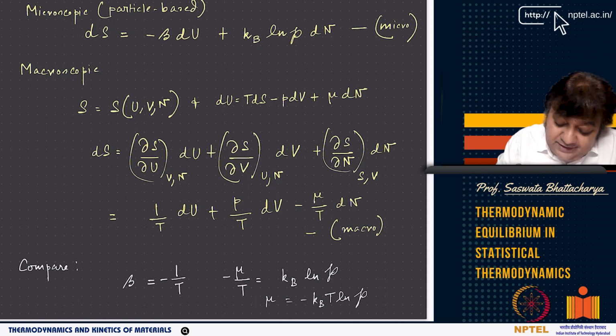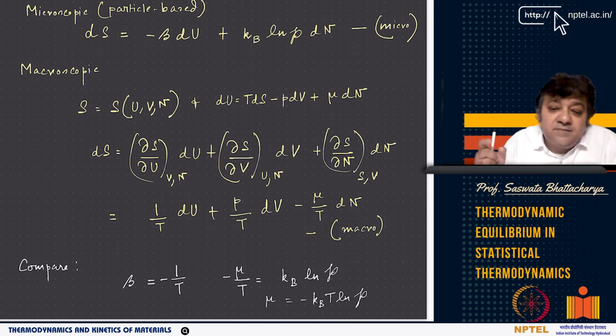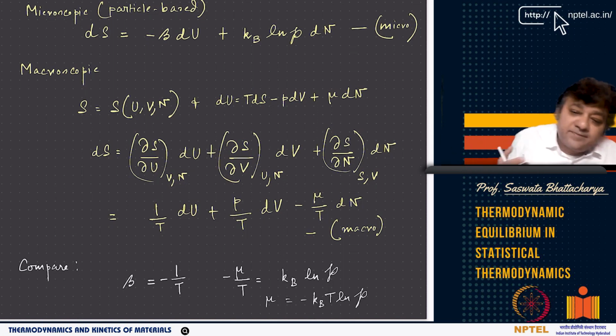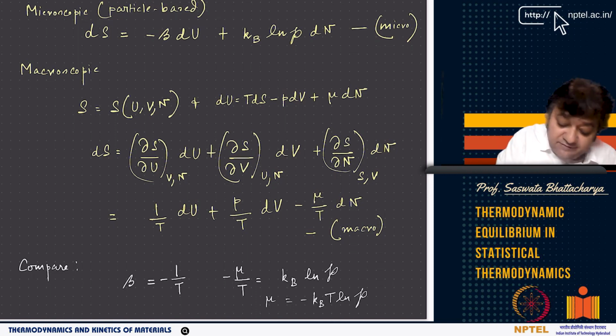What I have established now, just by a little bit of algebra, is a microscopic fundamental equation where dS, again an exact differential, is written in terms of dU and dN. So S is a function of U and N. We haven't used V here because this is our first approximation, so we haven't used any term that represents dV. S is a function of U as well as N, with a coefficient of minus beta, and in this case kB ln P.